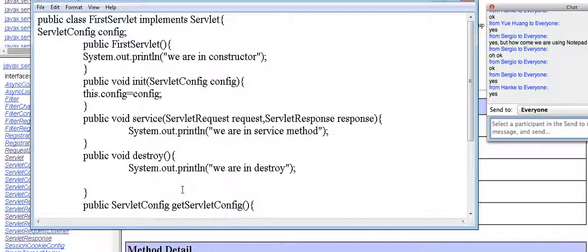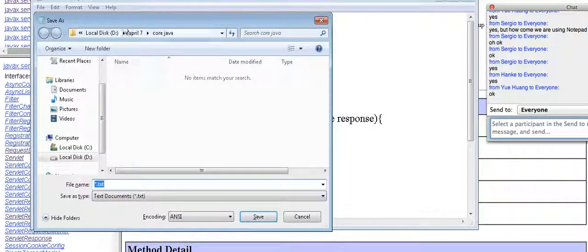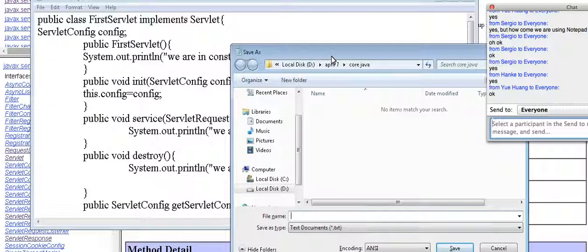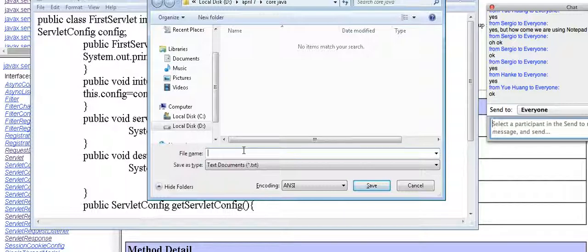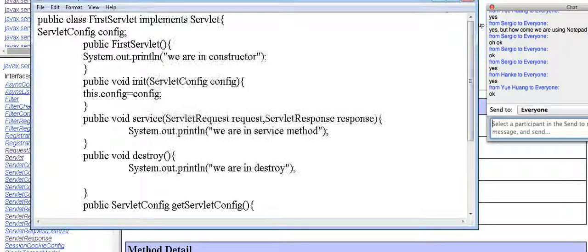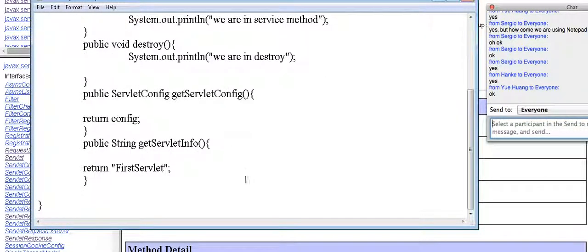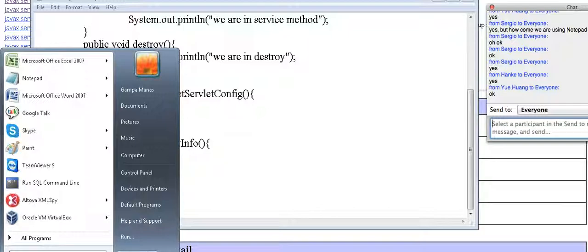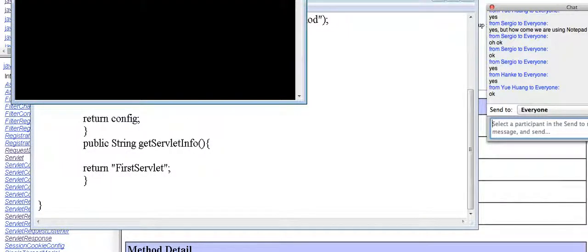Yes. Now we have to compile the program. How to compile the program? Just see, we can compile directly. Now let's name the program FirstServlet.java. Okay, see, I have done it here. Now I'm compiling the program. Just see how I am compiling it, from the command prompt.